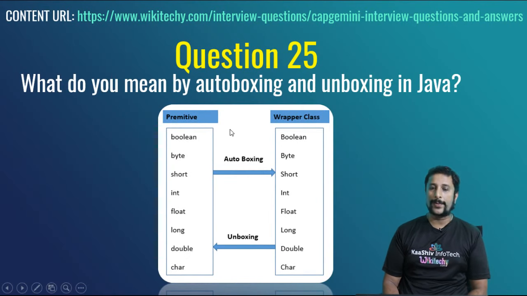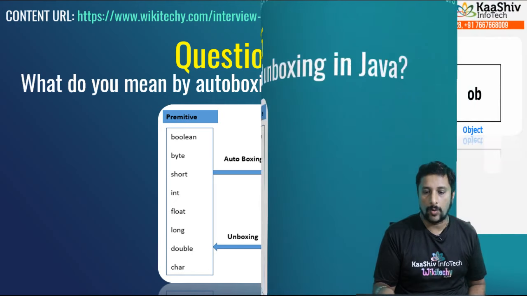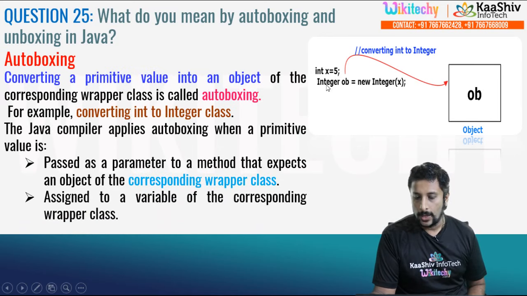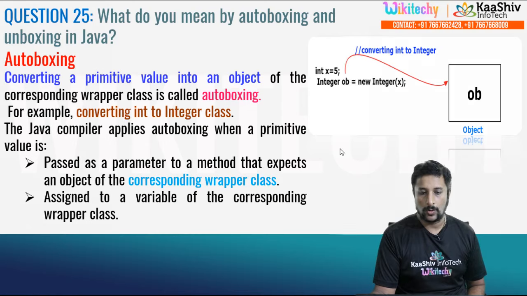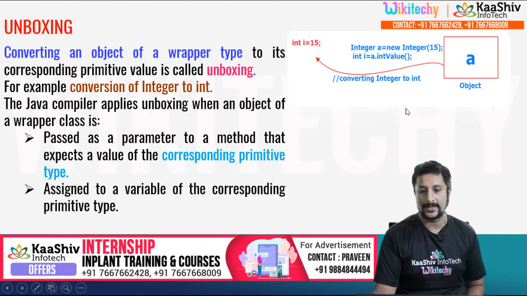What do you mean by autoboxing and unboxing? Converting the data type is referred to as boxing, and returning back from that data type they call unboxing. Over here I have the variable int x equal to 5, and Integer object equal to new Integer, I'm creating an Integer object, I'm trying to cast it. So putting a variable into the object, they call boxing, and removing the variables from that object, they call unboxing.